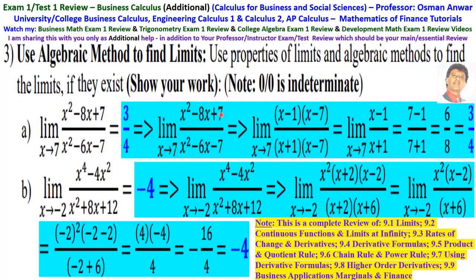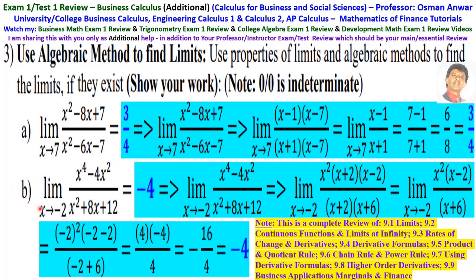So you have to do some algebra before you take the limit. You factor the numerator to x minus 1 times x minus 7. You factor the denominator to x plus 1 times x minus 7. X minus 7 cancels x minus 7, then the limit as x approaches 7 of x minus 1 over x plus 1 is equal to 7 minus 1 over 7 plus 1, which is 6 over 8 equals 3 over 4.